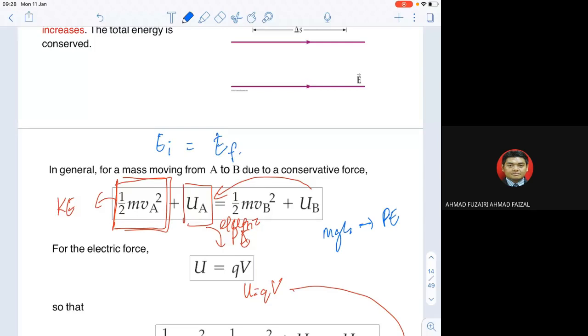But for the electric potential energy we will use QV. So please remember, QV is for electric potential energy because it uses charge. And for a ball that has mass, they will use mgh, that is equivalent to potential energy. But in terms of kinetic energy, it's still half mv squared.